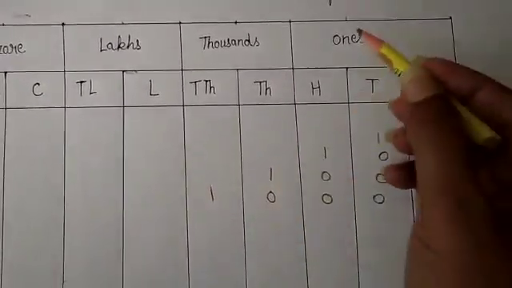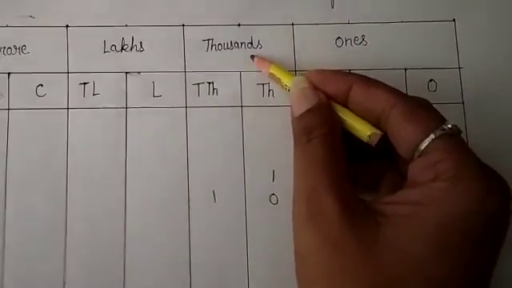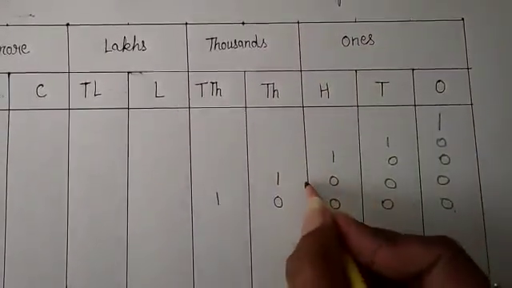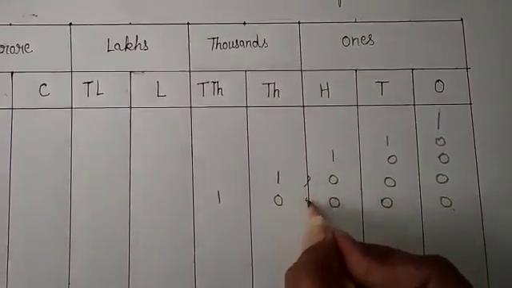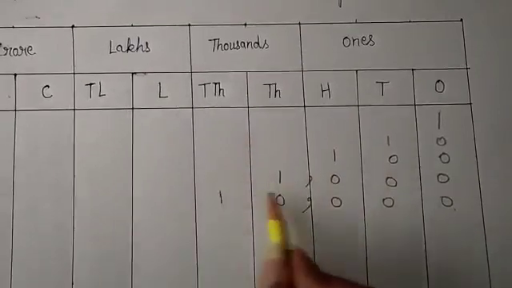Now look here. This is the first period. This is the second period. So the comma is placed between two periods. So we can place a comma here. How can we read it? 1000. This is 10.